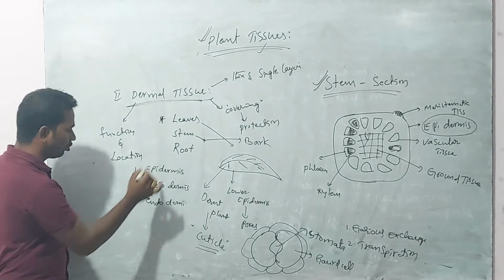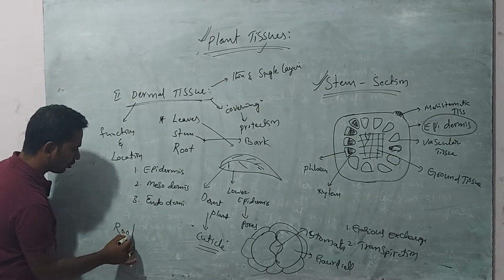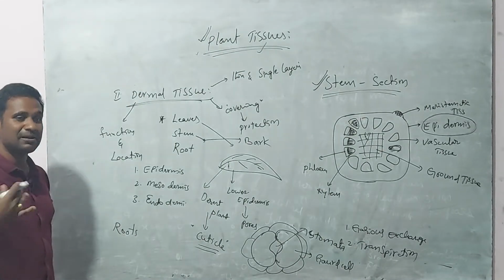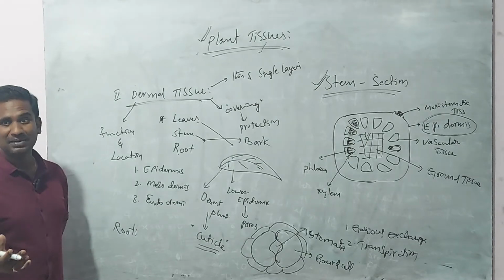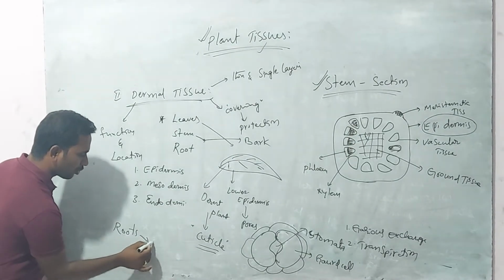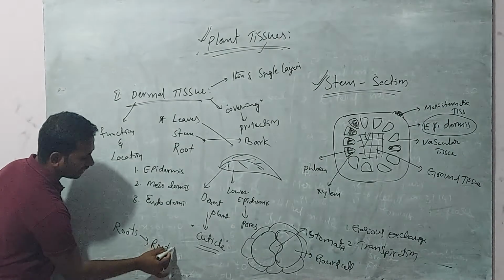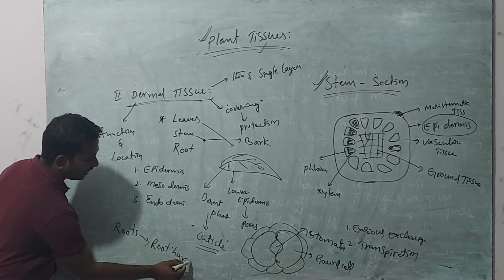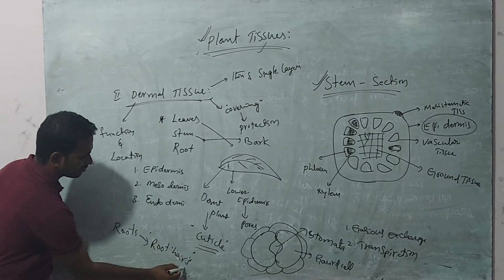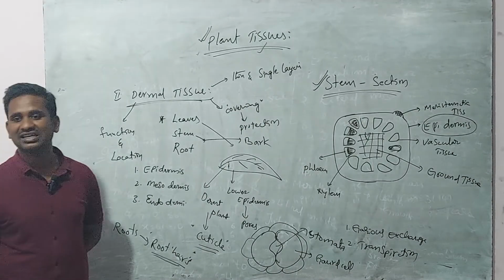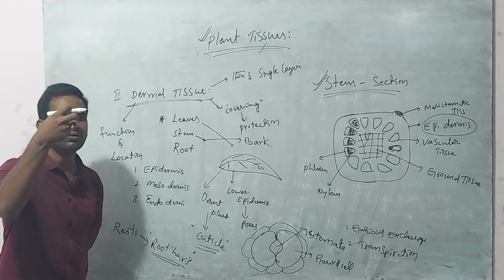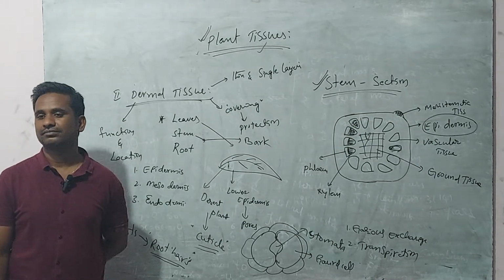If you observe the roots, roots also possess epidermis. This epidermis can form root hairs, which is most important. Root hairs have the ability to collect water from the soil.